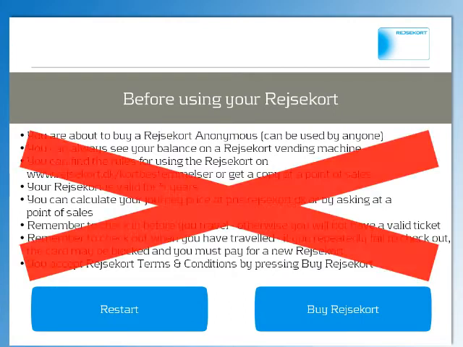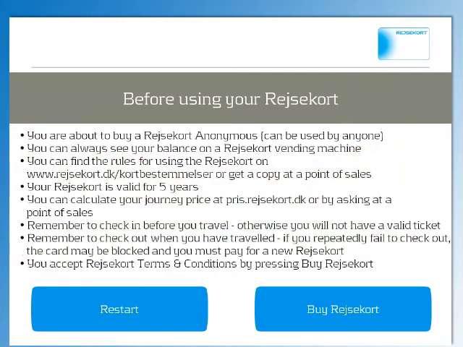If you do not accept raised card terms and conditions, or if you want to buy a personalized card, select Restart, End of the sales offices. If you accept raised card terms and conditions, select Buy raised card to buy an anonymous card.